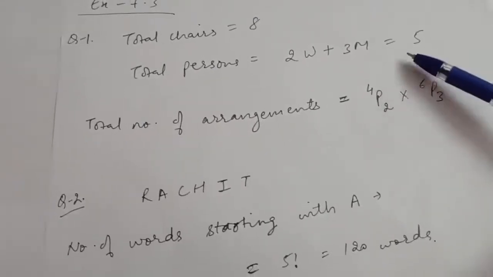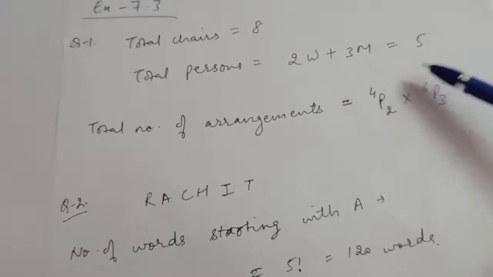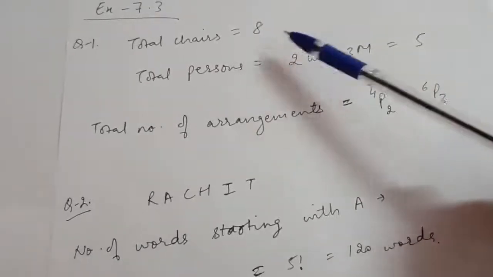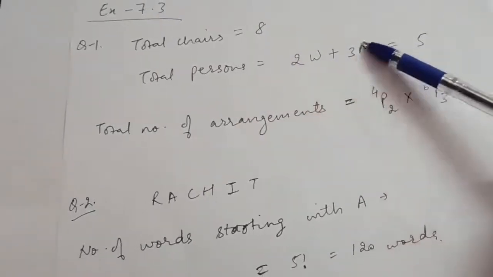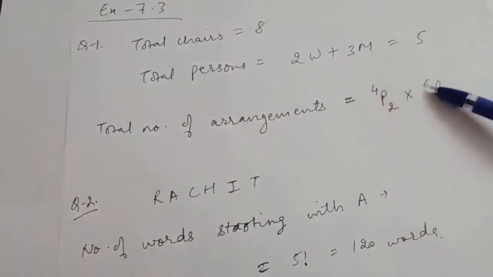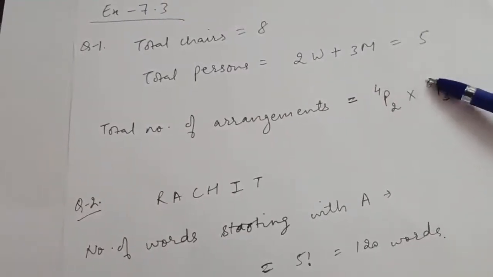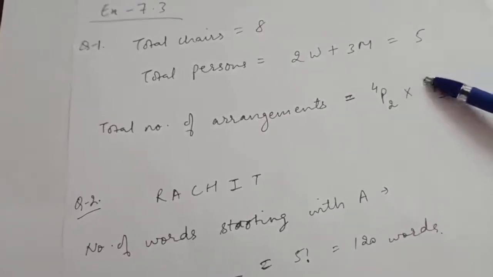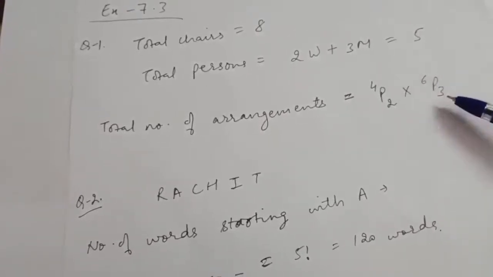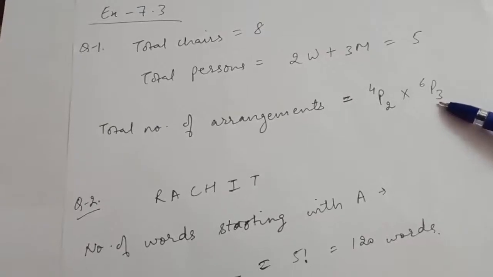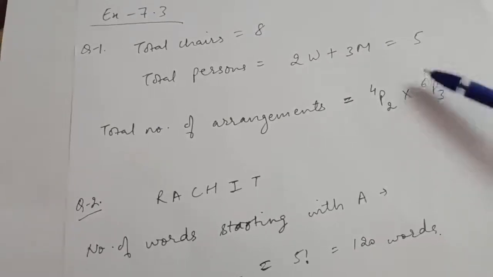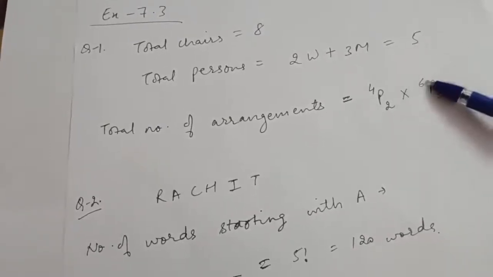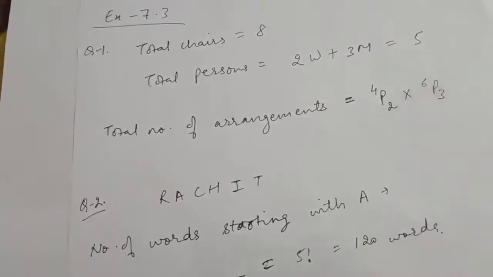Now see, when the 2 women have been seated, there are 6 chairs left. Out of 8, 6 chairs are left and there are 3 men. So at a time we want 3 chairs and also we have to arrange those 3 men on those 3 chairs. So it can be done in 6P3 ways, right? Here we are not selecting the chair but we are arranging these persons on the chairs. So for arrangement we use P.